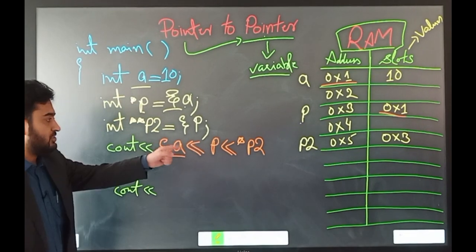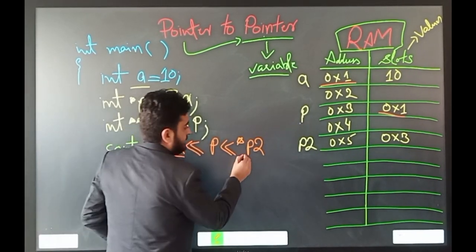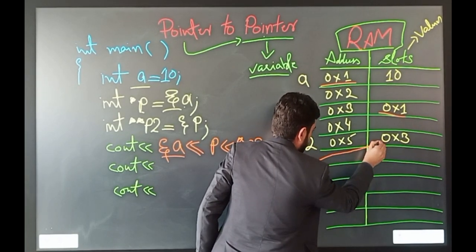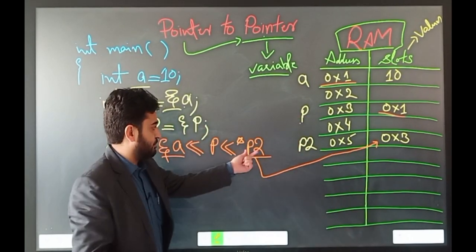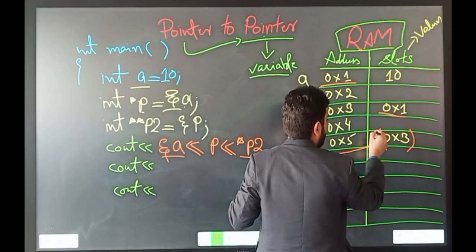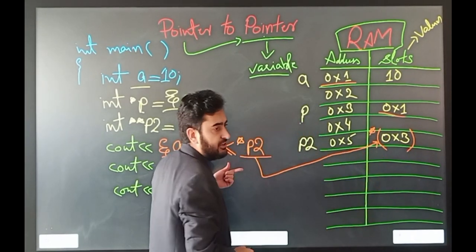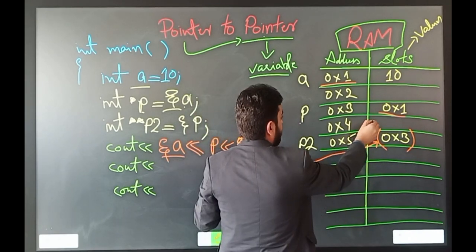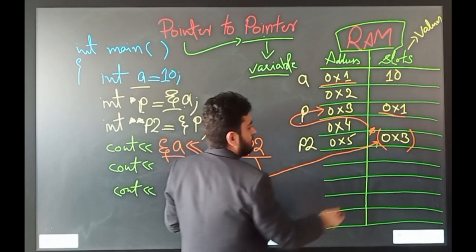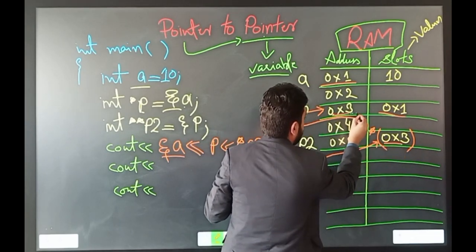So what this will perform is that it will come to the value of P2. The value of P2 is 0x3, and we are using the dereference operator, so it will refer to 0x3.